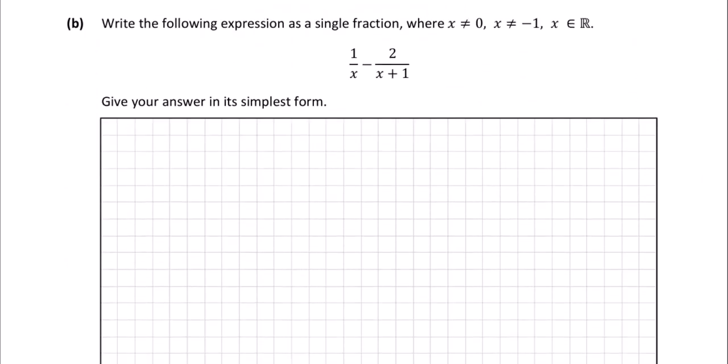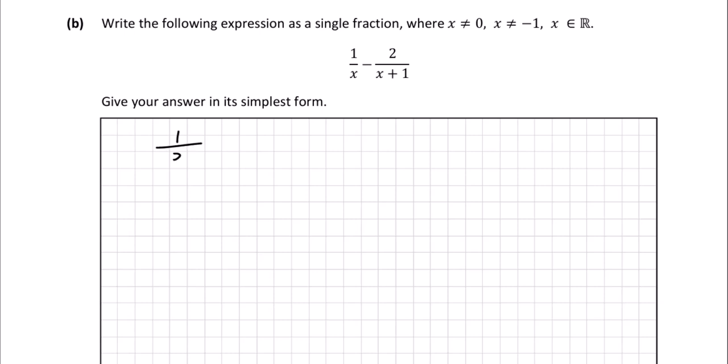Write the following expression as a single fraction where x is not equal to 0. That's because we have x on the bottom of the first fraction, so you can't divide by 0. And x also cannot be equal to minus 1, because if minus 1 was x, underneath the second fraction we'd end up with minus 1 plus 1, which is 0. Again, you can't divide by 0. x is real. Give your answer in its simplest form.